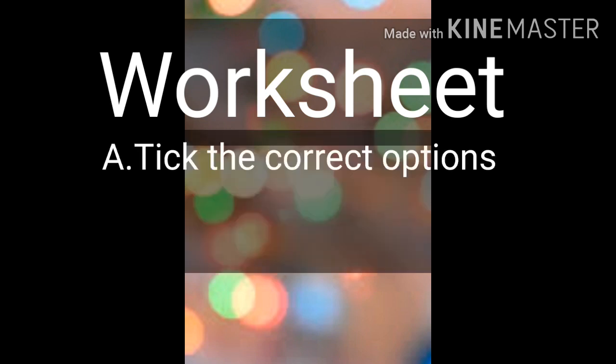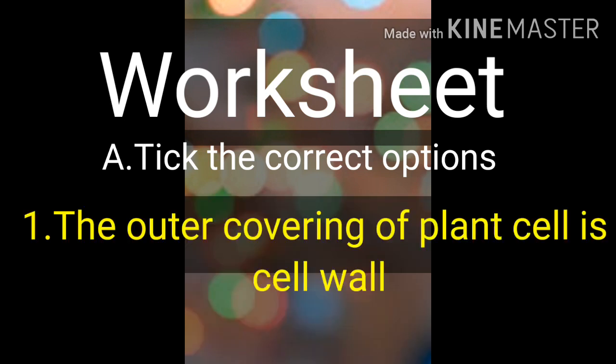Now worksheet. A. Tick the correct options. Let us start. So, the first is, the outer covering of plant cell is cell wall.